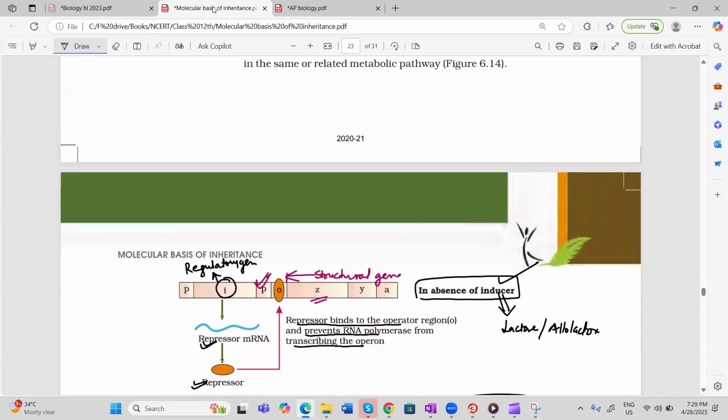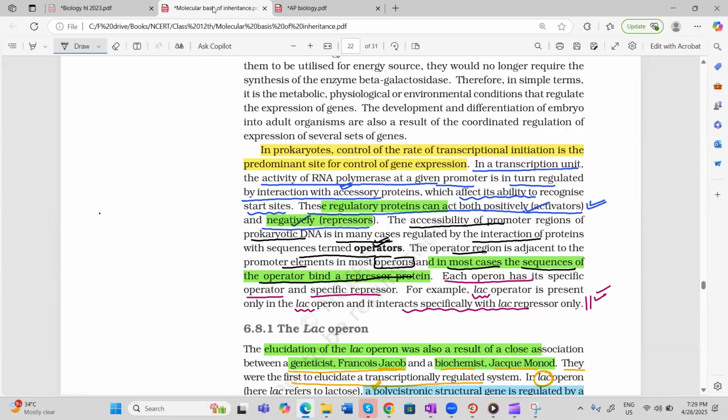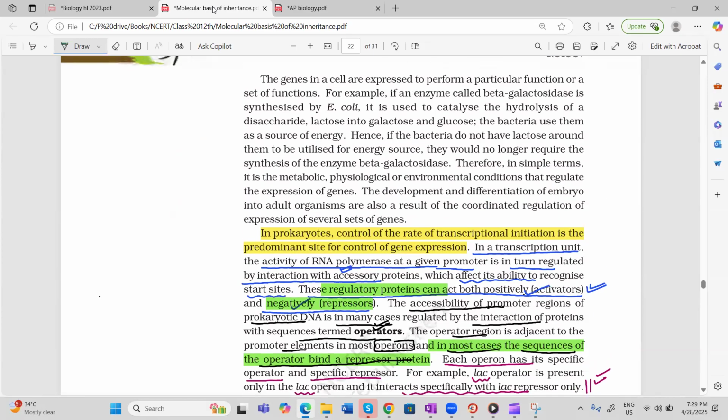Now, after this, please come to the paragraph which I left, the first paragraph. See here. The genes in the cell are expressed to perform one function or a set of functions. For example, the enzyme beta galactosidase, which is made by E. coli, has the role of hydrolysing the disaccharide lactose into glucose and galactose so that bacteria can use them for energy.